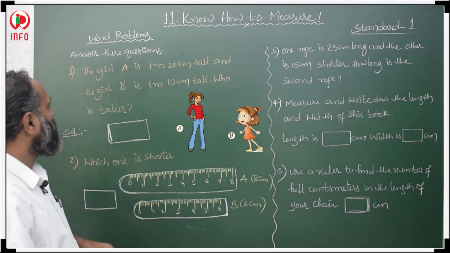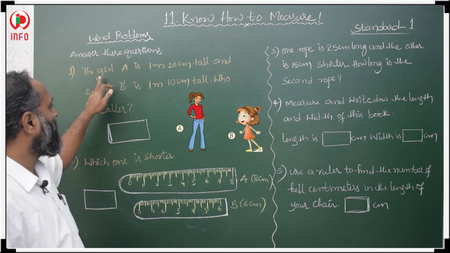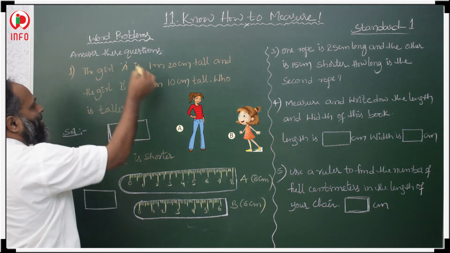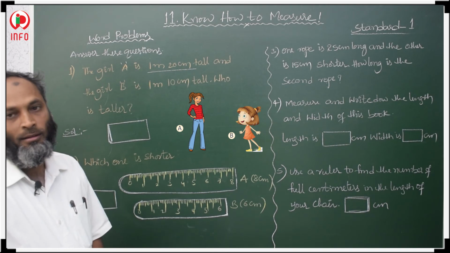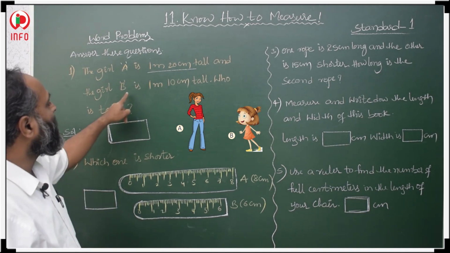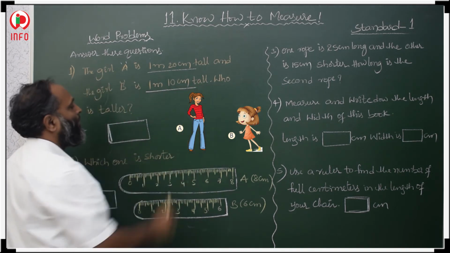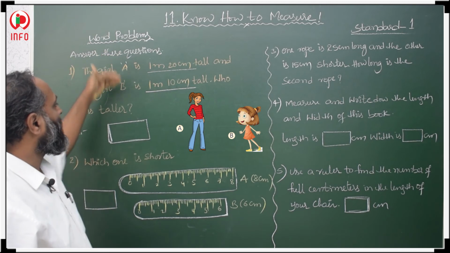Now see, in the word problems, the first word problem: girl A is 1 meter 20 centimeters tall, and girl B is 1 meter 10 centimeters tall. Who is taller? Compare girl A and girl B.